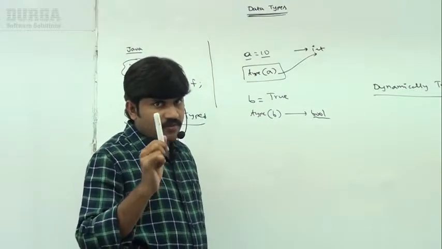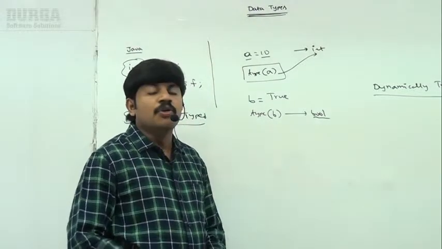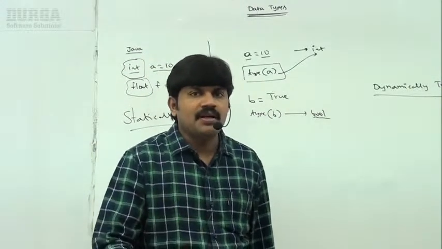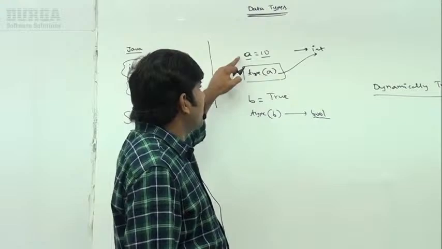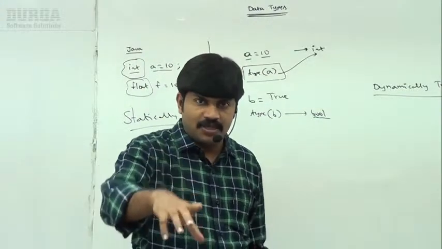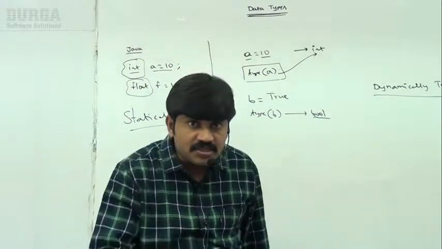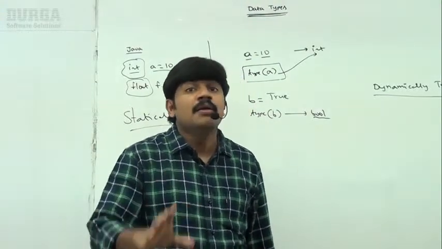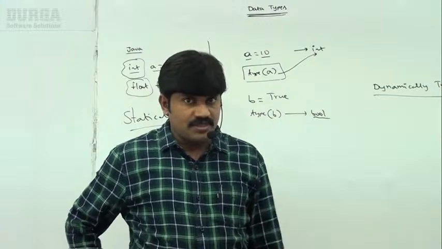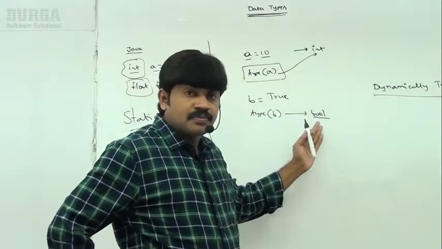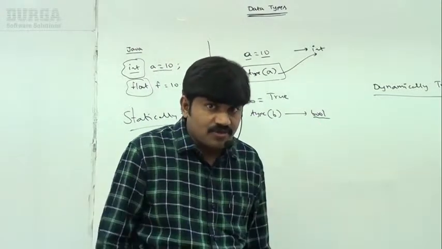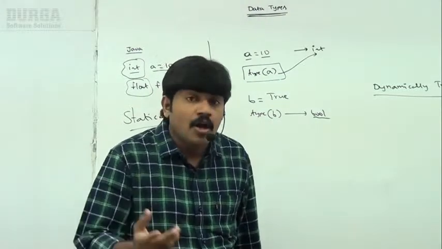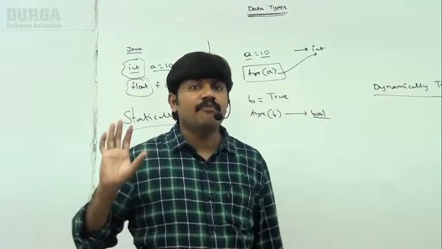The most valuable important question for the interview room: what is the meaning of dynamically typed programming language? In Python, while declaring variables, we are not required to specify type explicitly. Based on your provided value, type will be considered automatically. Such types of languages are called dynamically typed programming languages, right? Best example, Python. Even JavaScript also. We are not required to specify the type explicitly. Automatically, based on the value, the type will be considered.